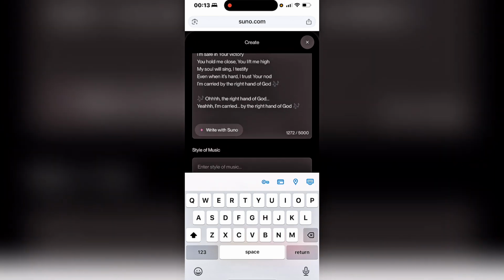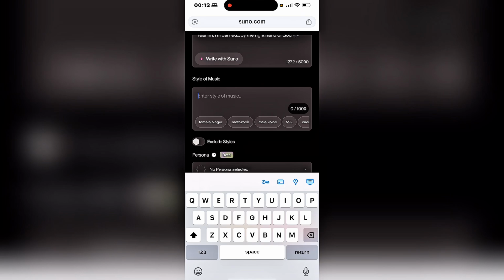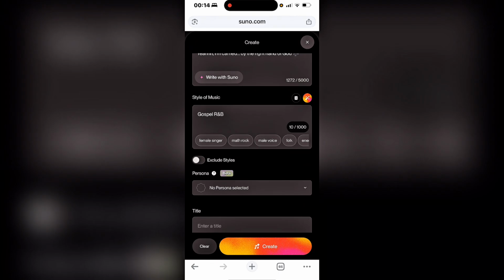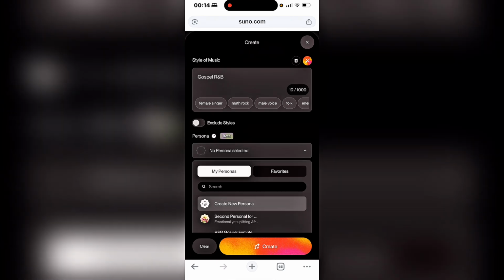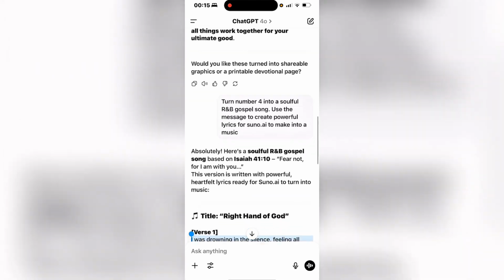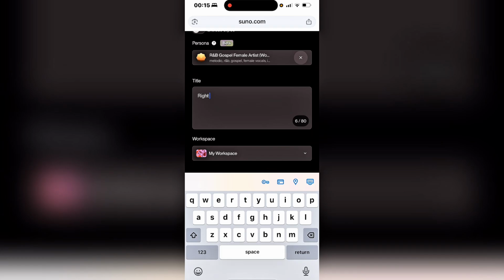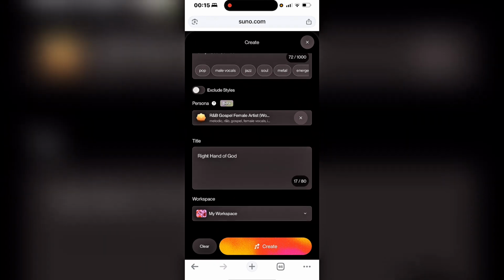So once you take out all the tags, the next thing is to give a style of music to Suno. For this one, I'm going to say gospel R&B. Gospel R&B, that's the style of music I want to create. You can choose any style that you want. If you're not sure of what style it should be, you can also go back to ChatGPT to help you come up with styles. And for the title, ChatGPT gave us a title, so let's see what title it was. Right Hand of God. So I'll use that here as my title. And then I'll just go ahead and click on create.